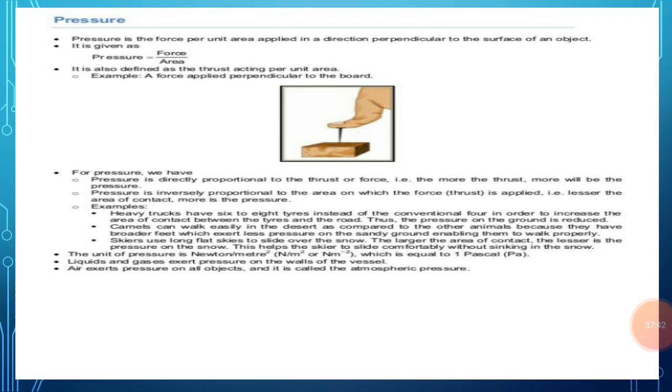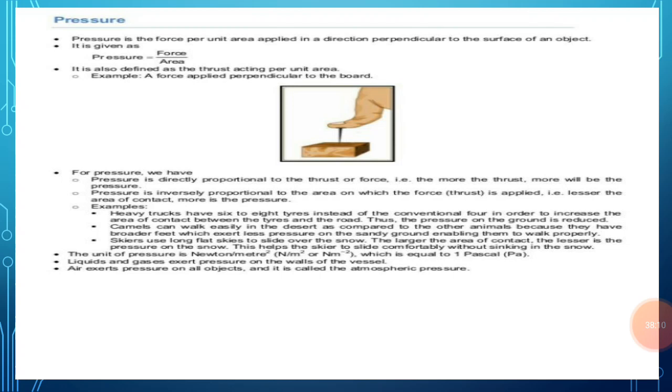Now the second example is, why does a sharp knife cut better than a blunt knife? So what happens in this case? A sharp knife has a very thin edge to its blade. A sharp knife cuts objects like vegetables better because due to this very thin edge, the force of our hands falls over a very small area of the object, producing a large pressure. And this large pressure cuts the object very easily.